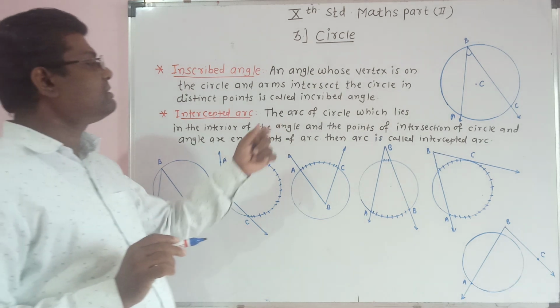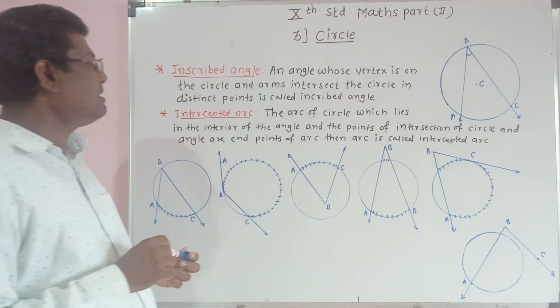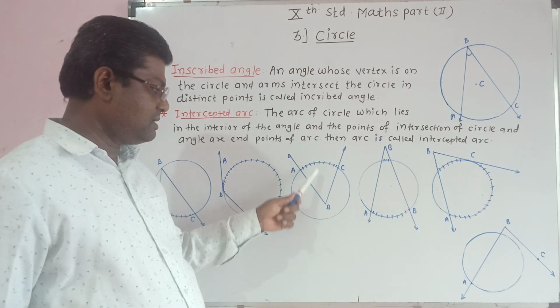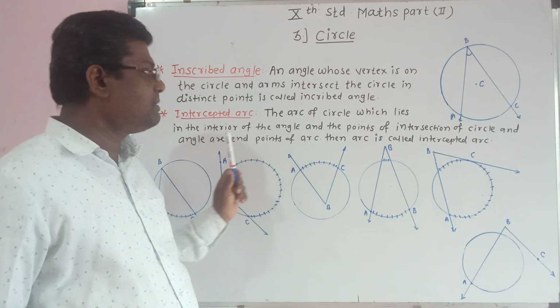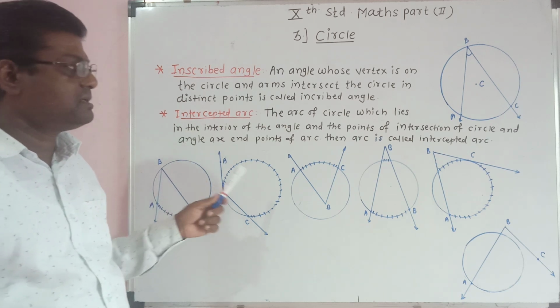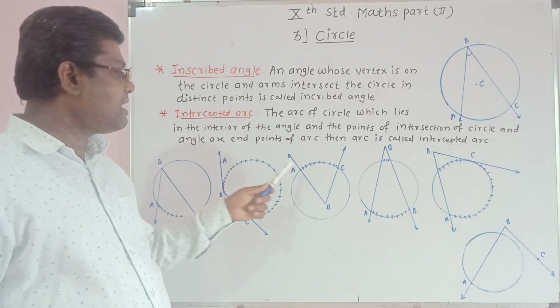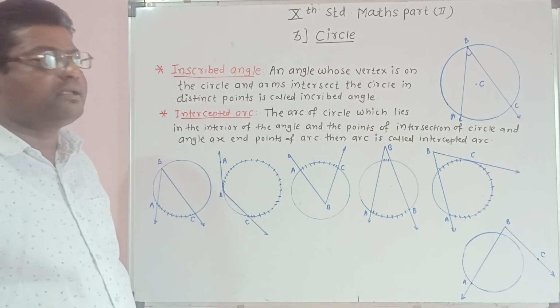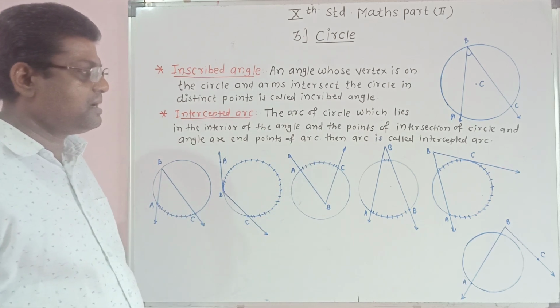So the arc of a circle which lies in the interior of the angle, and the points of intersection of the circle and angle are the end points of the arc, then the arc is called an intercepted arc.